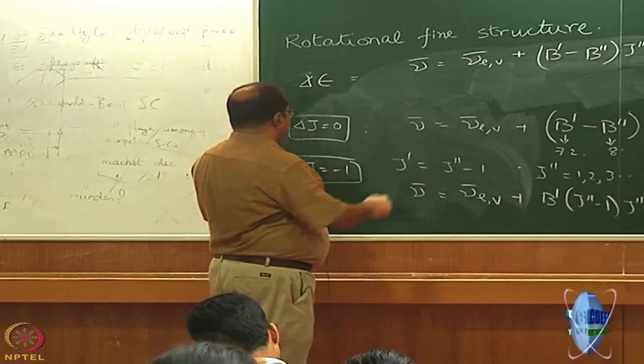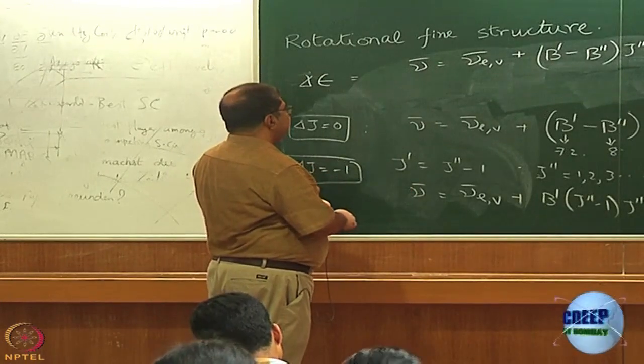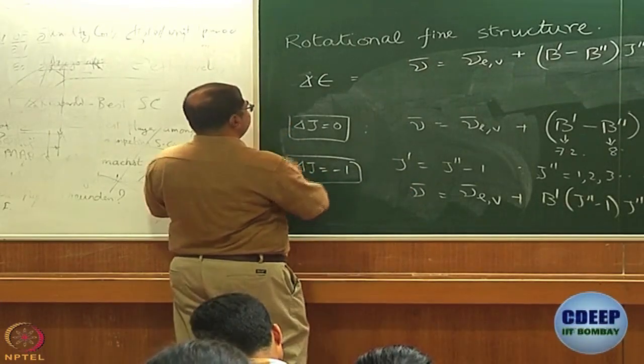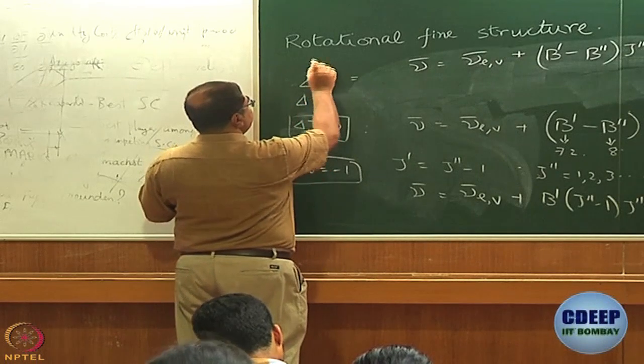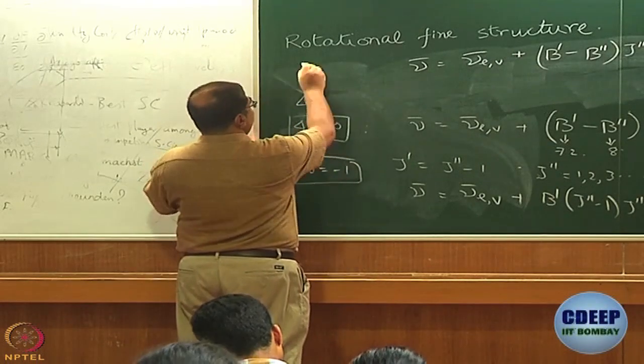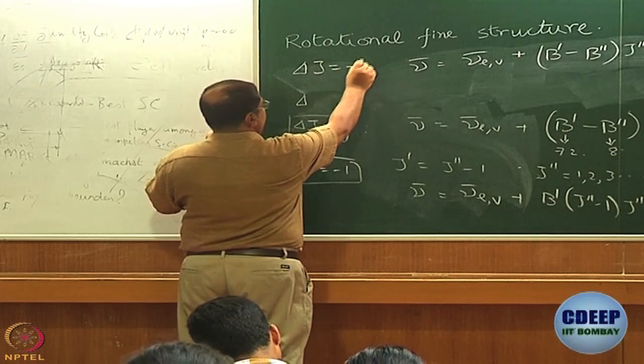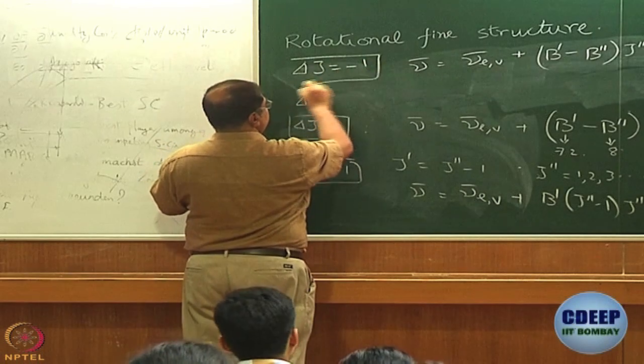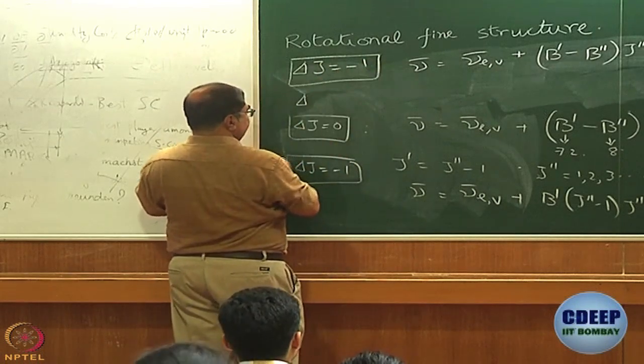And well, let us do the other one as well. For delta J, so this is what it is for delta J equal to minus 1. What is it for delta J equal to plus 1?